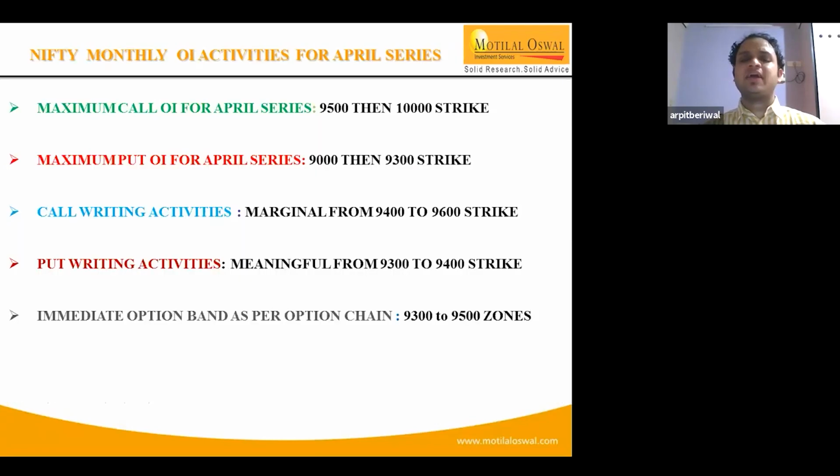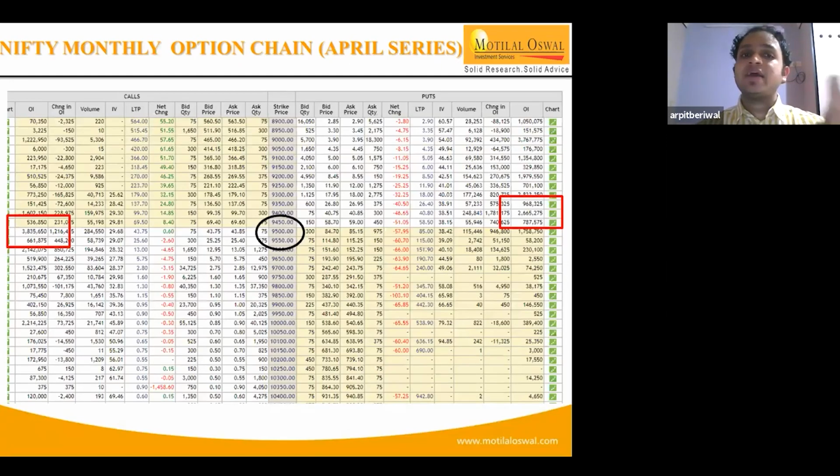Third is the call writing activities. If you see over the past few days, marginal writing is seen between 9,300 to 9,400, but at 9,500 maximum call writing activity is seen. Whereas on the put side, intact put writing is seen at the 9,300, 9,400, 9,450 strikes. That shows that buying is definitely visible at high levels. At the same time, resistance is seen at the upper band of the market.